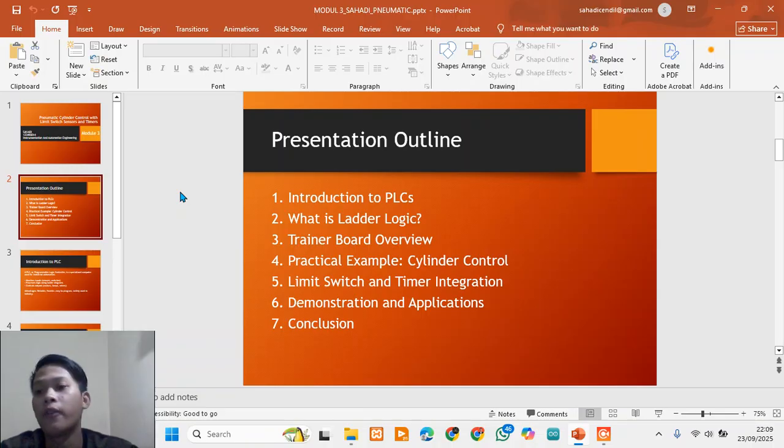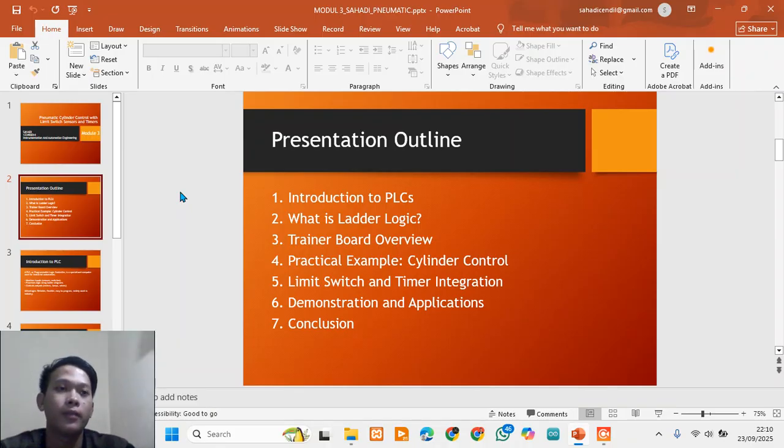And point three, I will give you an overview of the trainer board, the hardware setup that we use for learning. Point four, after that, we will study a practical example controlling a pneumatic cylinder.